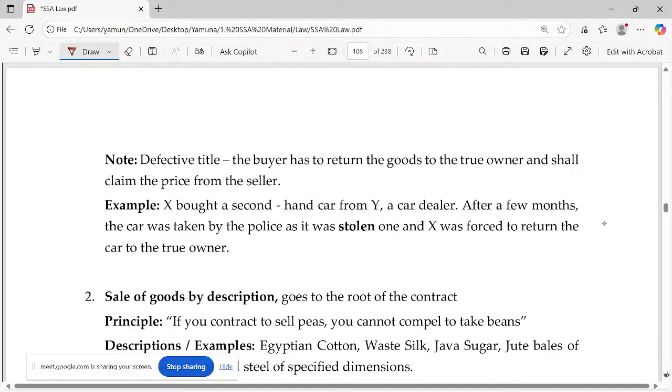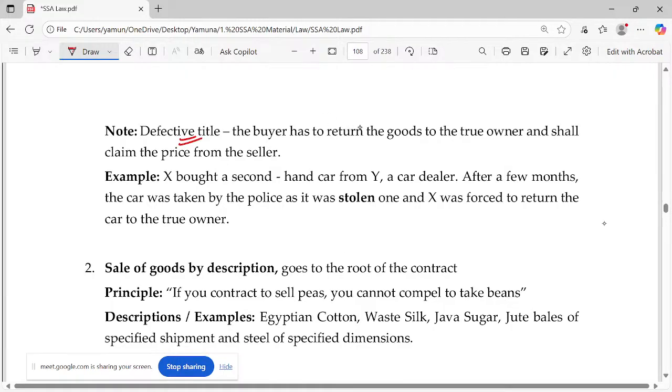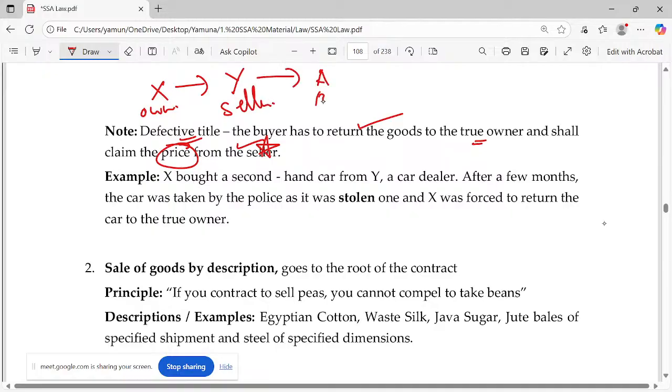Okay. If there is any defective title, the buyer has to return the goods to the true owner and shall claim the price from the seller. What do you mean by defective title? X is the owner. Y is the seller. இருக்கலாம், தப்பு இல்ல. And A is the buyer. What this Y did was, he stole the goods from X. இது ஏக்கு தெரியாது. ஏக்கு தெரியாம வாங்கிட்டாரு. அப்போ டைட்டில் பாஸ் ஆயிருக்கா? டைட்டில் பாஸ் ஆகாது.